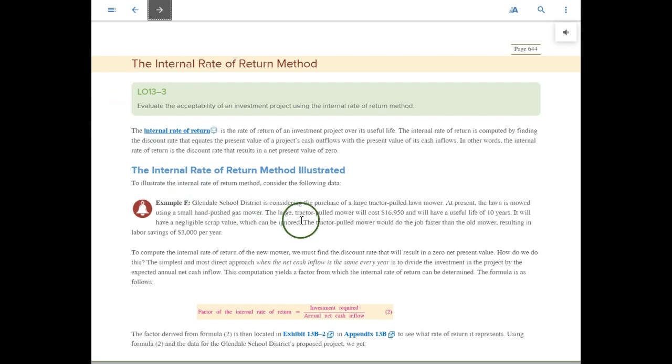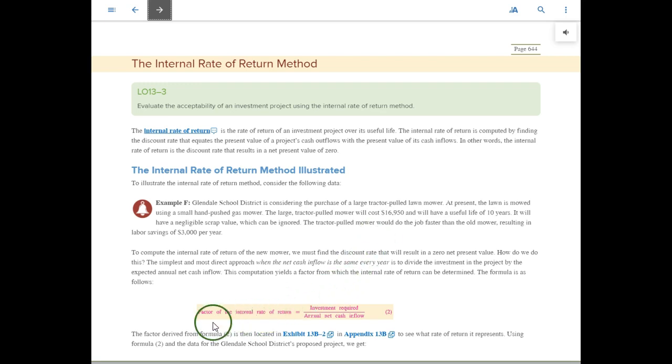The school district wants to purchase a large tractor pull lawnmower. The mower will cost $16,950, with a useful life of 10 years. At the end of 10 years, no scrap value, so there's no salvage value to sell it for. But it will save $3,000 each year in labor cost. So here's the cash inflow each year for 10 years. Here is the cash outflow in the current year. Well, let's make a computation and find out the exact return it's generating for us.